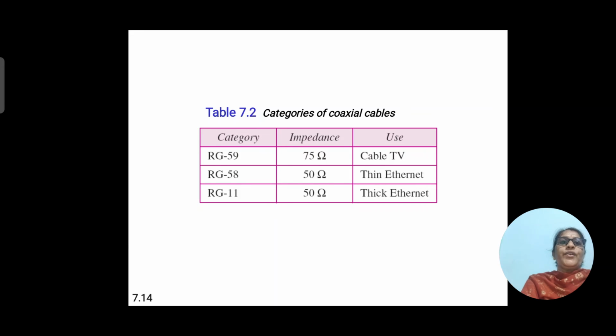Categories of coaxial cable. There are three categories: RG59, RG58, RG11. Impedance of RG59 is 75 ohm, which is used in cable TV. RG58, impedance of that is 50 ohm, which is used in thin internet, and RG11, impedance of that is 50 ohm, thick internet.